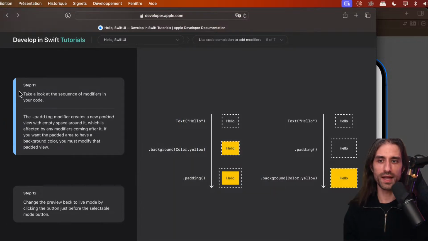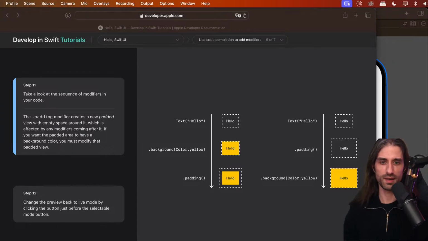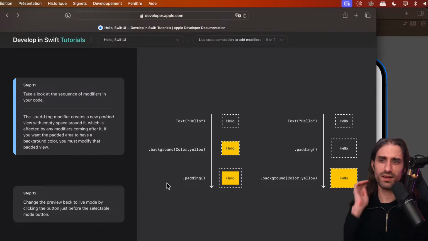So we're going to take a look at the sequence of modifiers in our code. So let me make sure that I'm not covering it, yes, perfect. So let's take a look at the sequence of modifiers in our code. The padding modifier creates a new padded view with empty space around it, which is affected by any modifier coming after it. And what's affected is the white empty space. If you want the padded area to have a background color, you must modify that padded view.